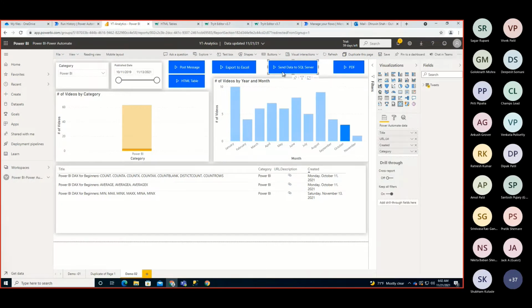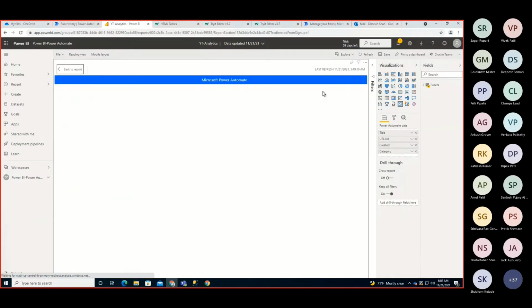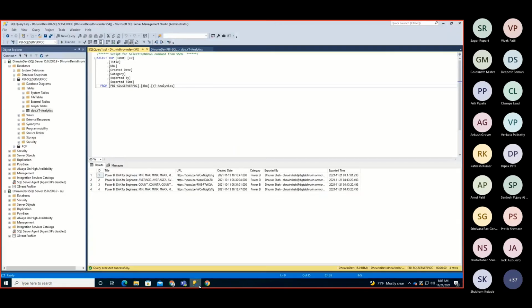For the second flow, the configuration steps are the same, and I have passed 4 fields over here. Now let me edit this and show you the SQL Server architecture that I have defined here. Basically I have created one table called SQL YT Analytics, and inside that table I have created title, URL, created date and category, and these are the fields for who has exported the record and what the exported time is. So this is the basic structure I created in SQL Server, and this is the on-premise SQL Server I've used for this demo, so that we have more context around the gateway and all.